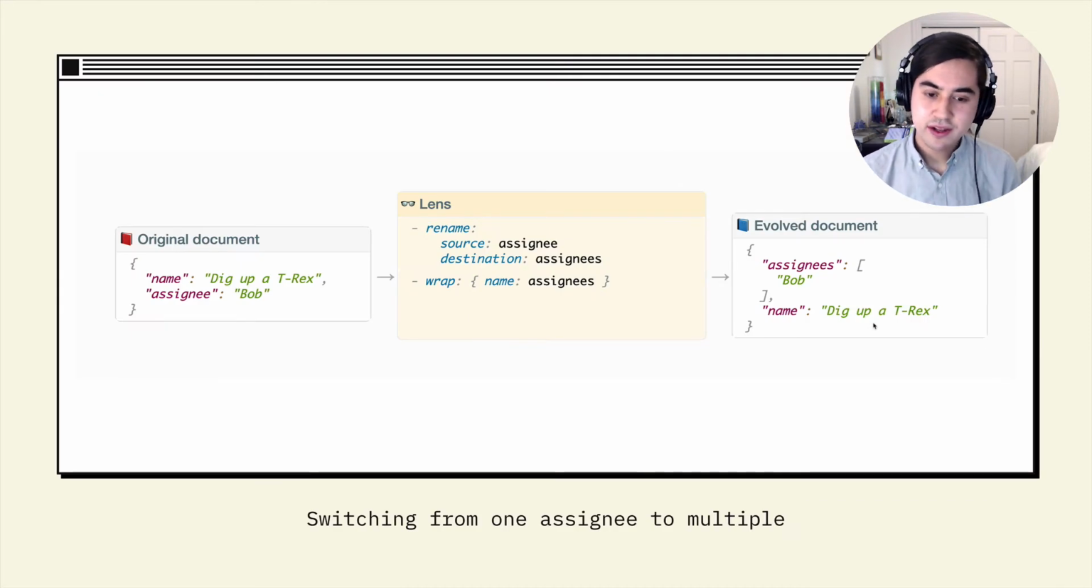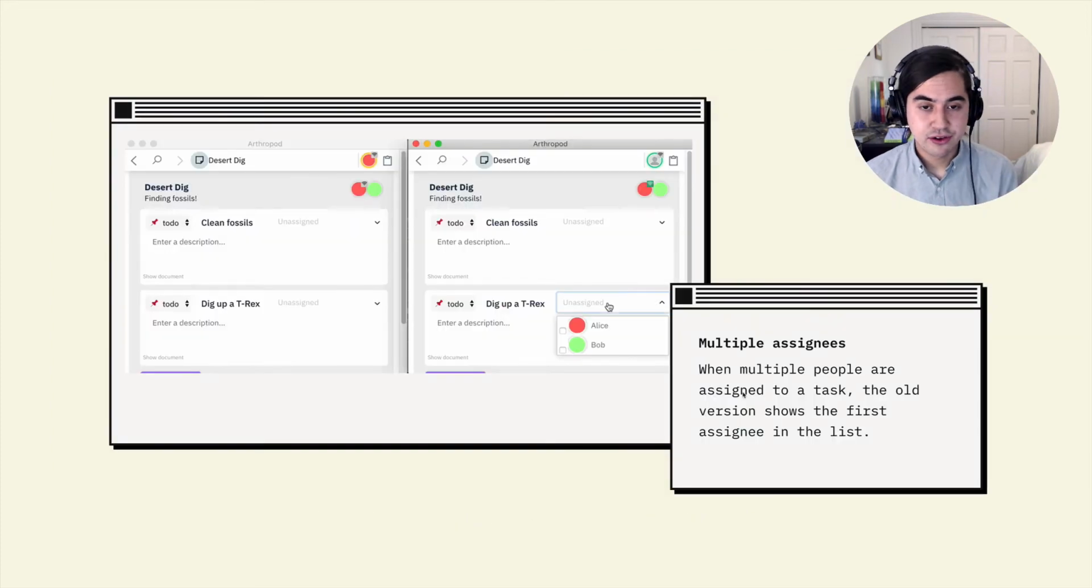All right, finally, one last example. We started out with each task having a single assignee, and we ended up deciding we wanted to track multiple assignees per task. And to do that, we used a lens operator called wrap, which turns a scalar value into an array. And the semantics there is that the first element of the array should be the value that appears on the scalar side. So once again, we can see how that looks in the user interface.